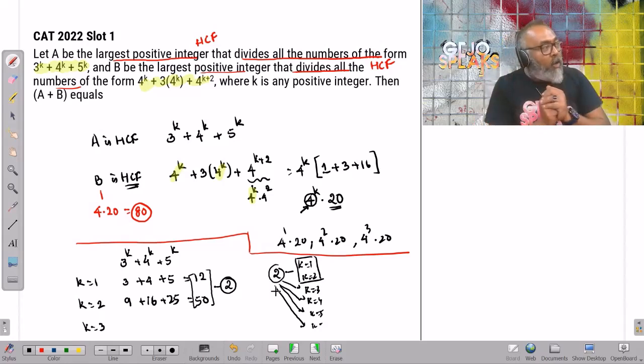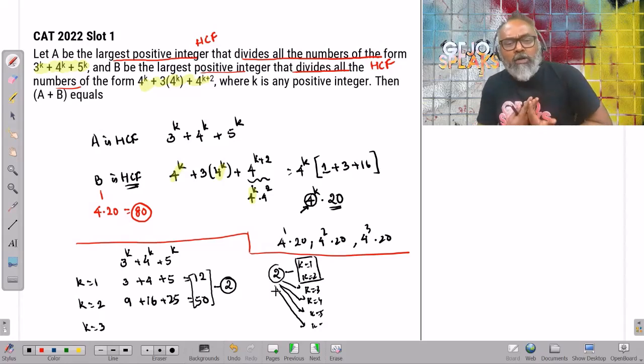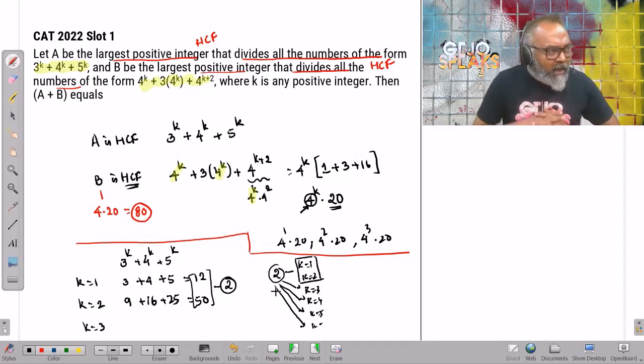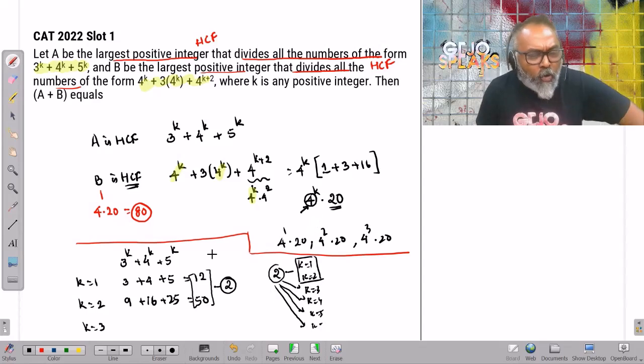The only possible factor is 2. Can 2 divide everything else? How am I thinking? What is a number divisible by 2 called? I think I studied it in school. I think it's called an even number. So all I have to check is, is it even for any value of k?